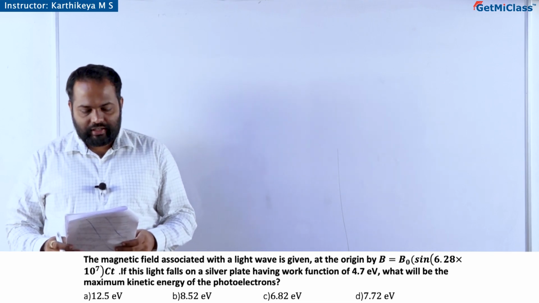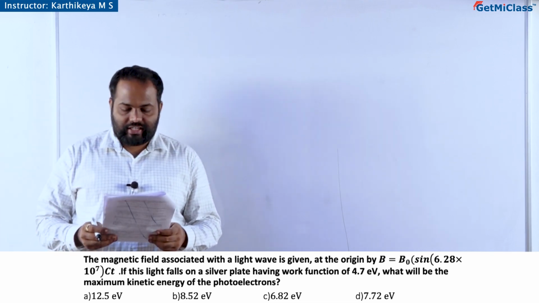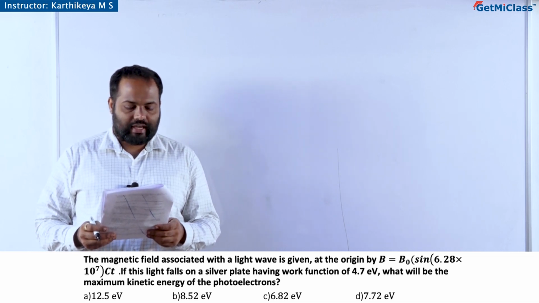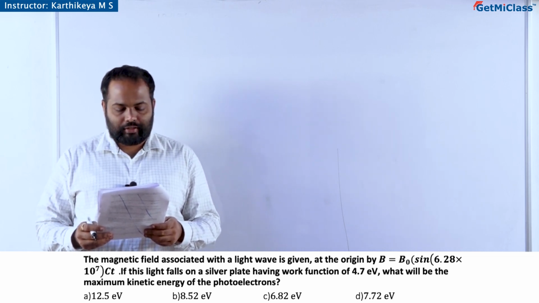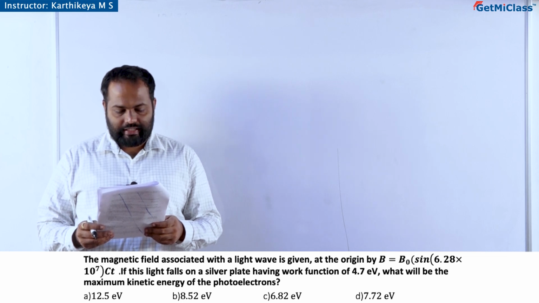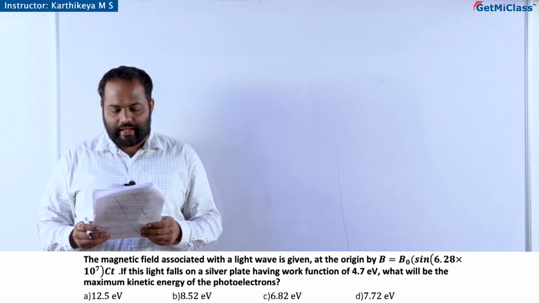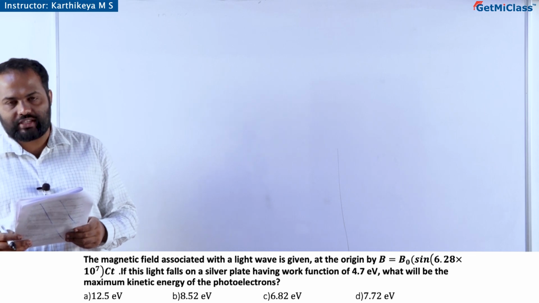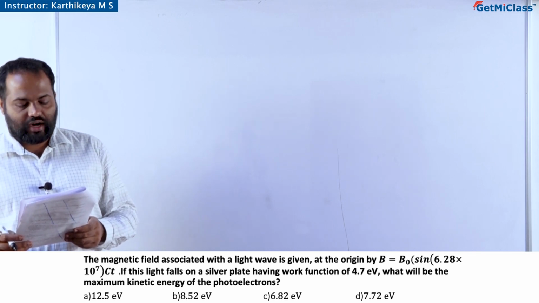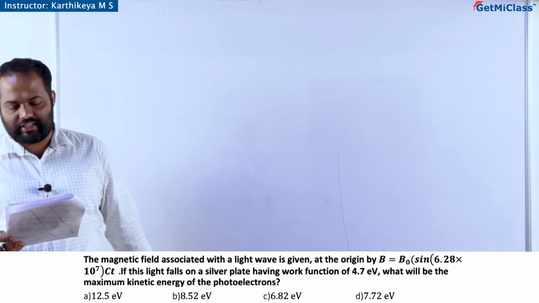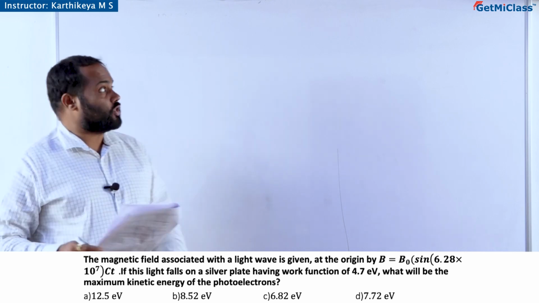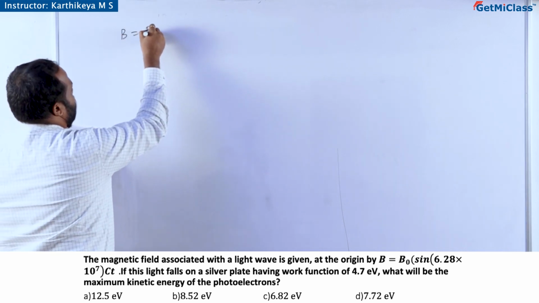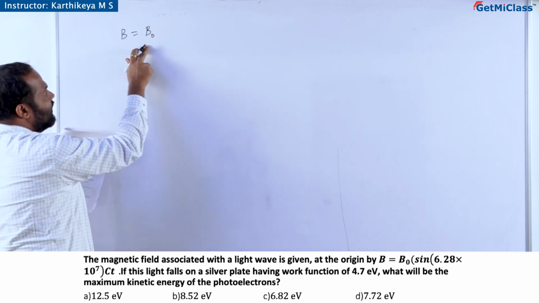The magnetic field associated with the light wave is given at the origin by B is equal to B naught sine 6.28 into 10 to the power 7 Ct. If this light falls on a silver plate having work function 4.7 electron volt, what will be the maximum kinetic energy of the photoelectrons?